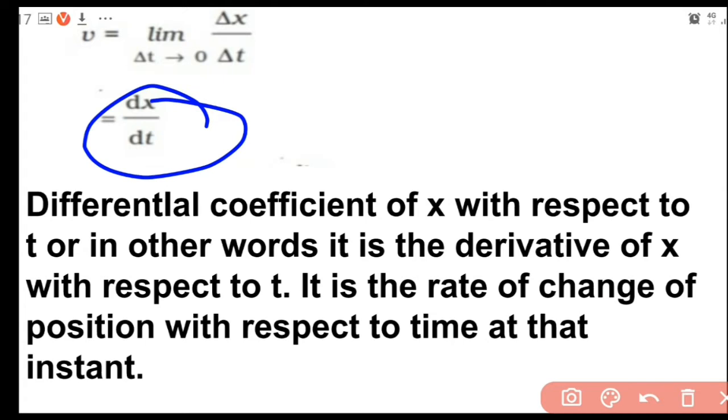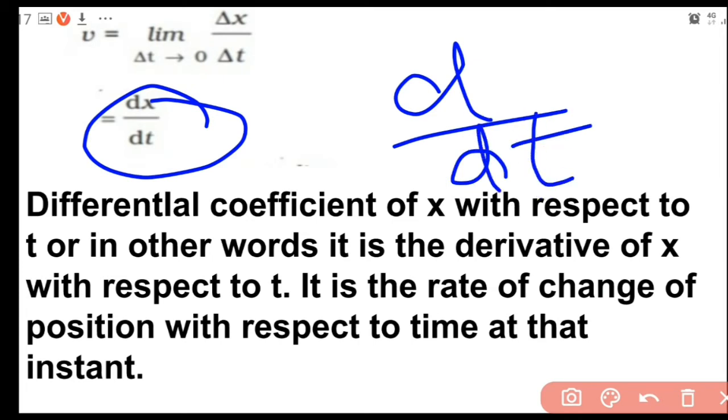This dx by dt is called the differential coefficient of x with respect to t, or in other words, the derivative of x with respect to t. That is the more convenient usage. We say dx by dt, or more appropriately we say d by dt of x, because d by dt is the operator there. d by dt operates on x. That is the actual meaning. So even if we say dx by dt, it is not wrong, it is correct only.